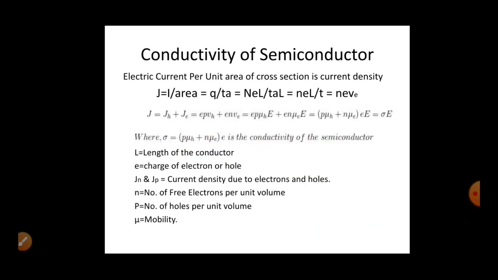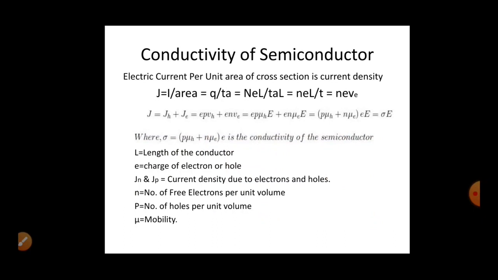So next is the conductivity of semiconductor. We all know that conductivity means current flowing through a material per unit cross sectional area. So we can express the conductivity mathematically as I by A. We all know that current is nothing but the rate of flow of charge, so instead of I we can substitute Q by t. Q is nothing but charge, so instead of Q we can substitute N into e, where N is the total number of electrons and e is the charge of an electron or hole.